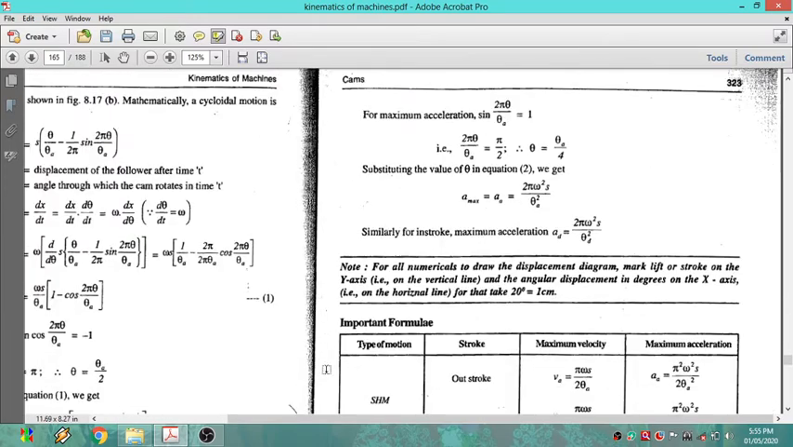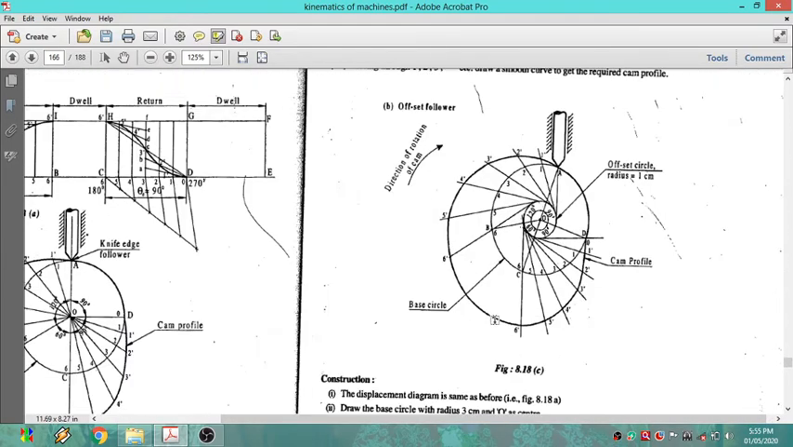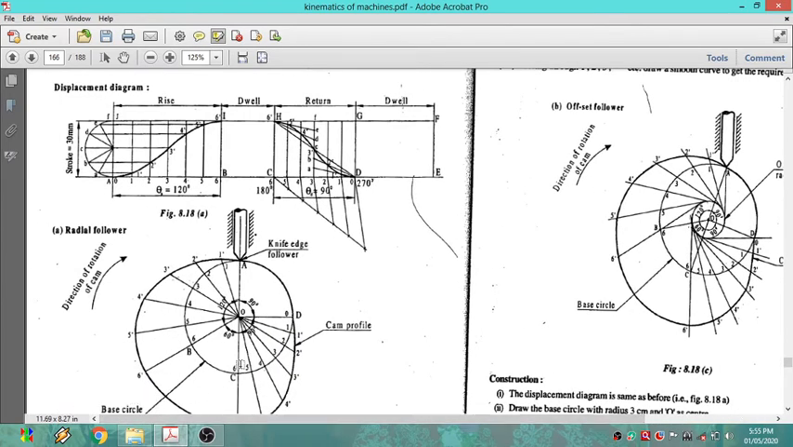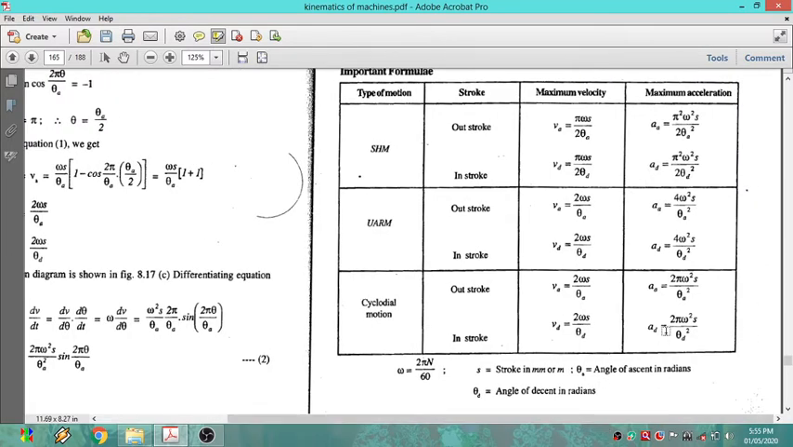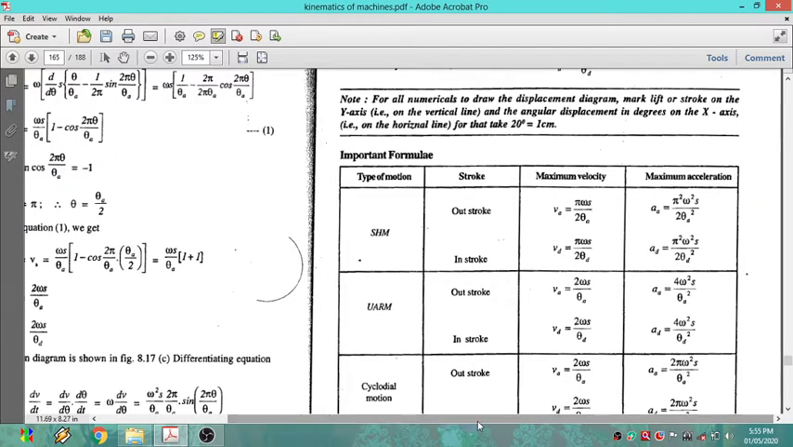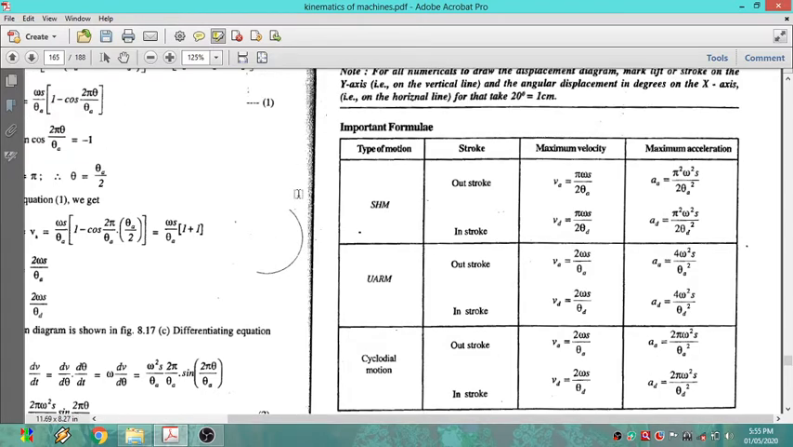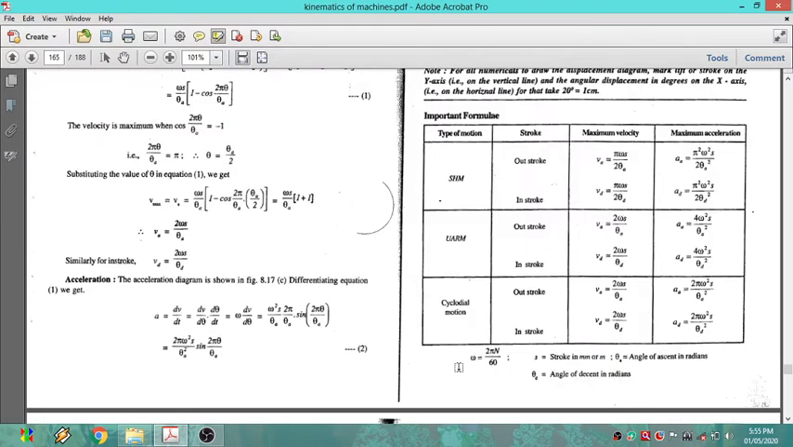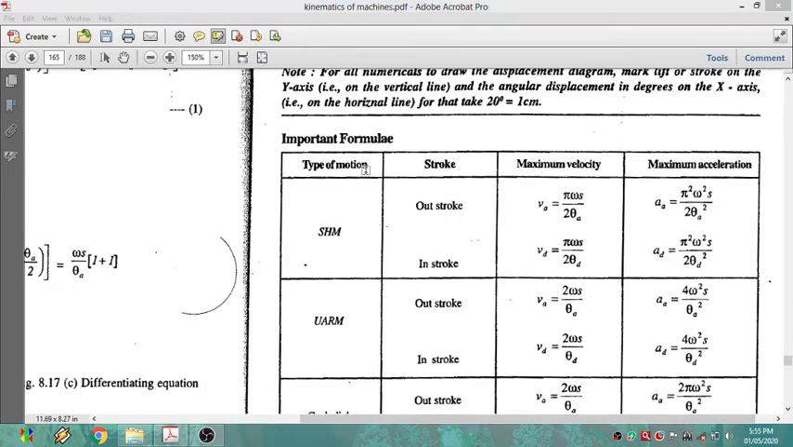Right, now after discussing this type of follower motion, we'll consider one problem in detail. Before that we have to remember this table, an important formula table. Here some important formulas are there. Look at that, we have one important formula table here.